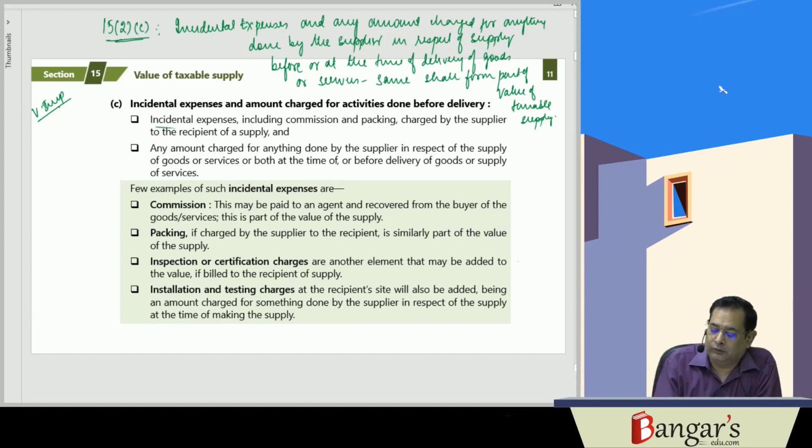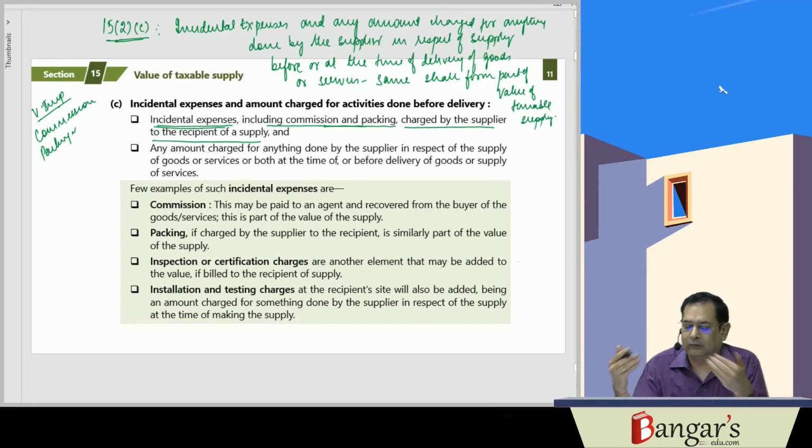Here the incidental expenses, whatever incidental expenses have been incurred, including, say, commission and packing, charged by the supplier to the recipient of supply. So, say, commission, which is separately charged. Packing, whether it's a primary packing, secondary packing, special secondary packing, packing at the instance of customer, everything will be included.